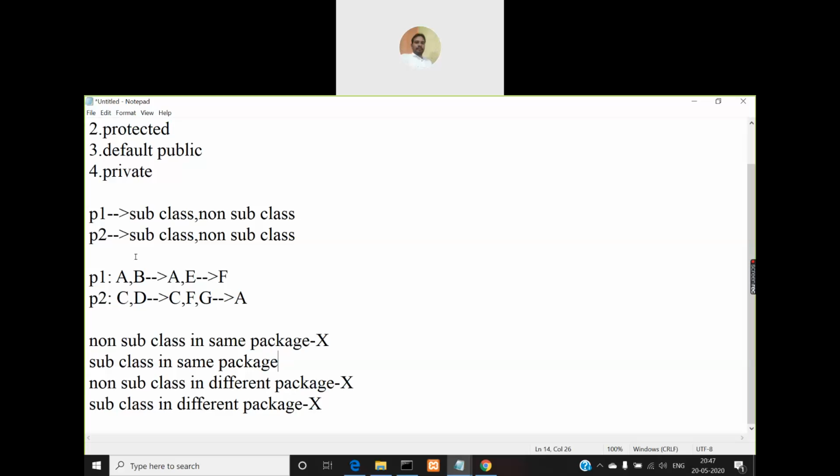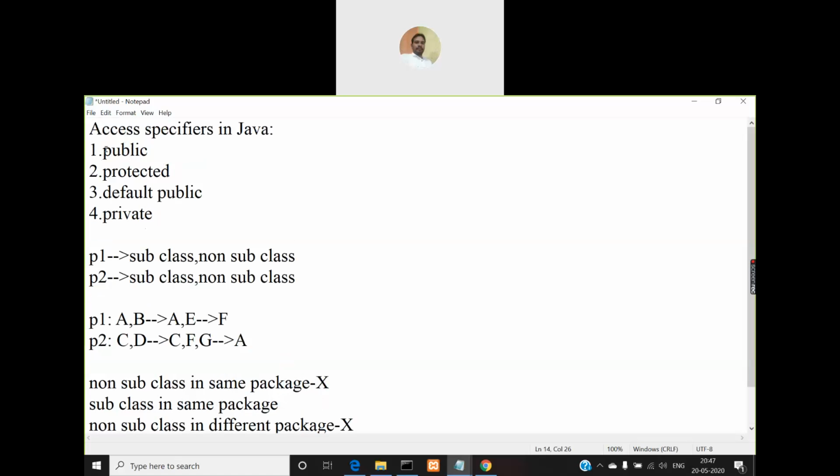So far we didn't use these keywords for any other members of a class except the main method. So if you use public, they'll become public. If you use the protected keyword, the members will become protected. If you use the private keyword, then the members will become private.